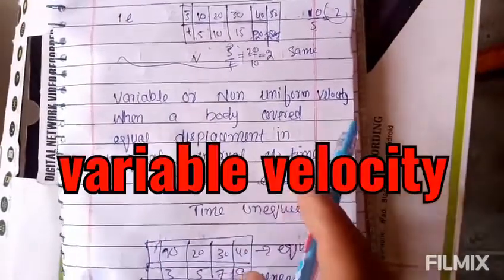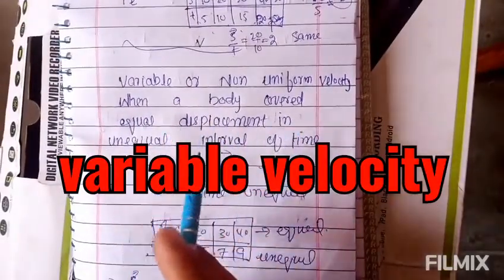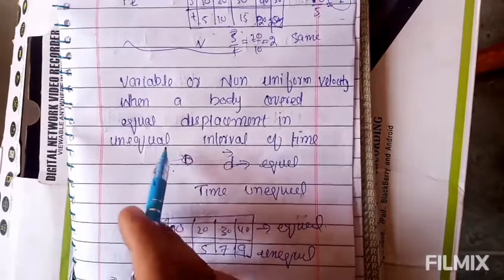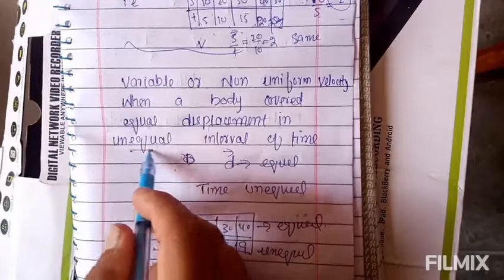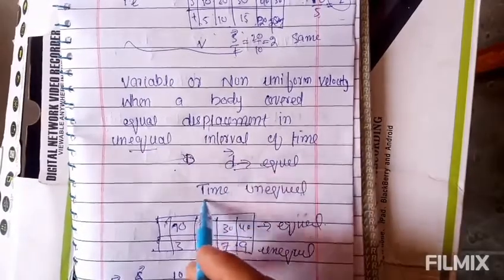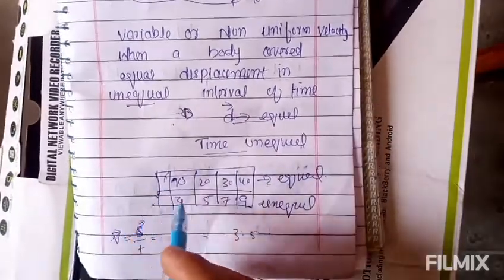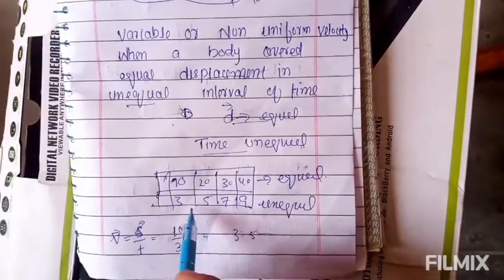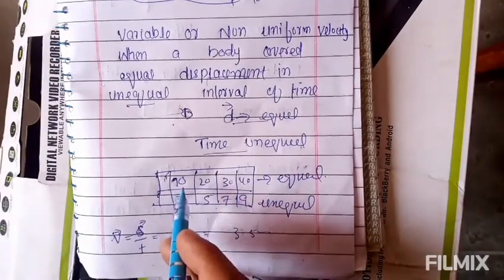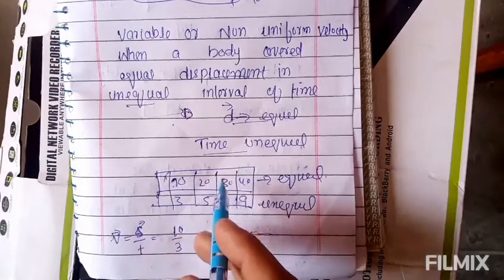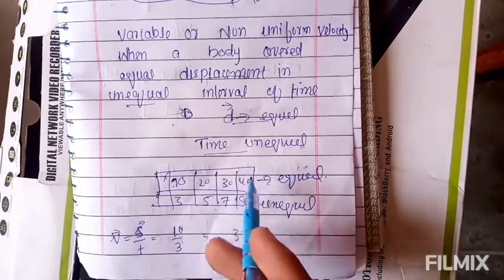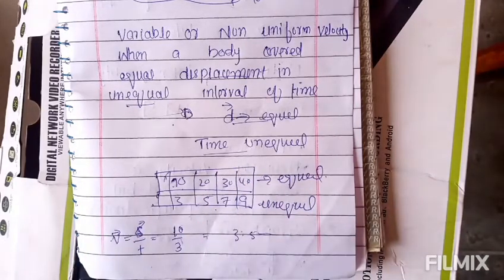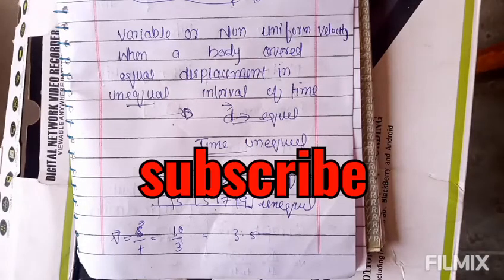Now come to the variable or non-uniform velocity. When a body covers equal displacement in unequal intervals of time, the displacement will be equal but the time will be unequal. So here the time is maybe 3, 5, 7, and the displacement is equal, like 10, 20, 30, 40. So it will give the variable velocity, or we can also say the non-uniform velocity. These were the types of velocity. Thank you so much.